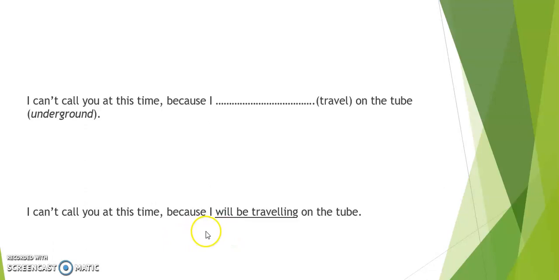I can't call you at this time because I will be traveling on the tube. Will be traveling, and that is future continuous. It's future, but it's continuous. Continuous because we're talking about a specific time that is temporary, and it will finish. And again, anything that's temporary is going to be continuous. Let's look at another sentence.